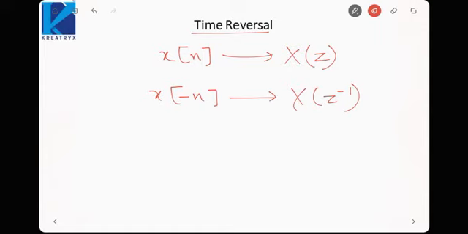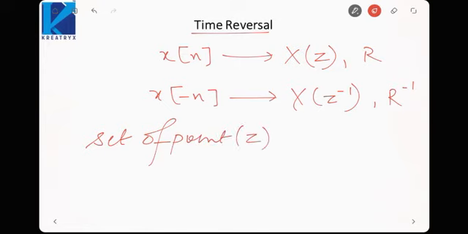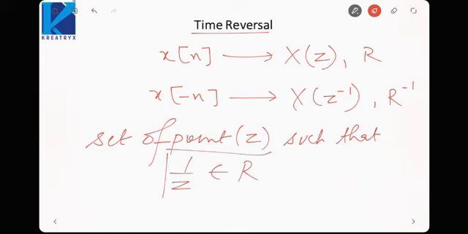So the ROC of this signal would be, if the ROC of x[n] is R, the ROC of this would be R inverse, that is the set of points z such that 1 by z now belongs to R. Earlier z belonged to R, now 1 by z should belong to R. That will be my new ROC because the argument of X is 1 by z. So for convergence 1 by z should belong to R. That will be the new ROC. That is how we apply the property of time reversal.